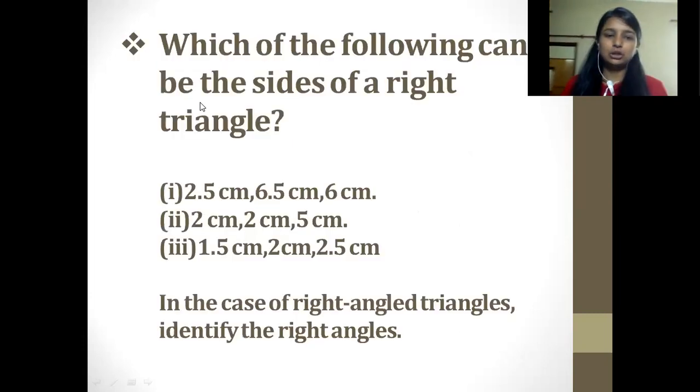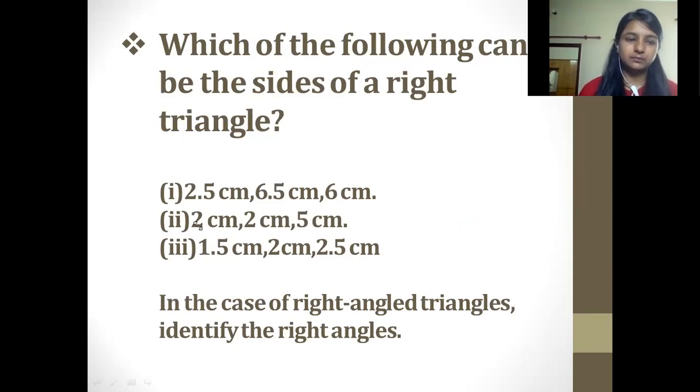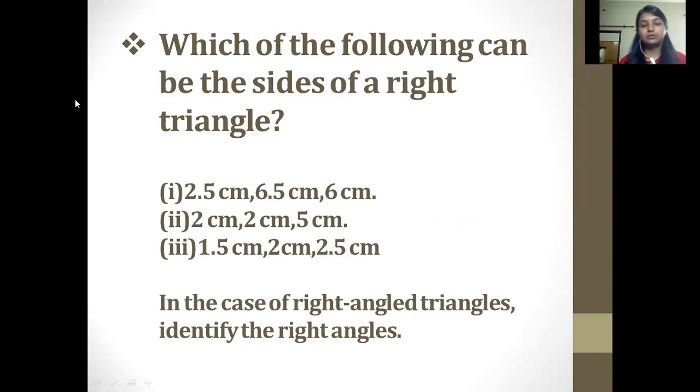Okay, so here's a question in front of you. Read the question carefully. Which of the following can be the sides of a right angle triangle? What do you think? If we are drawing a right angle triangle, we are giving the sides 2.5, 6.5 and 6. I want you to draw this in your notebooks and check it out. I would be receiving the responses. You can also comment in the comment box whether you solved it or not.